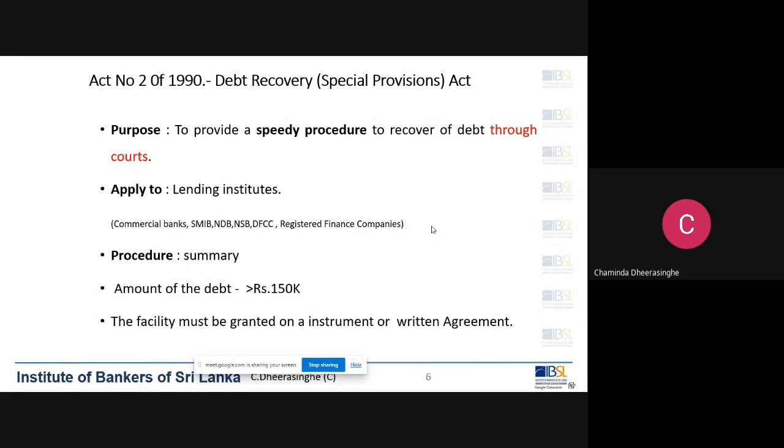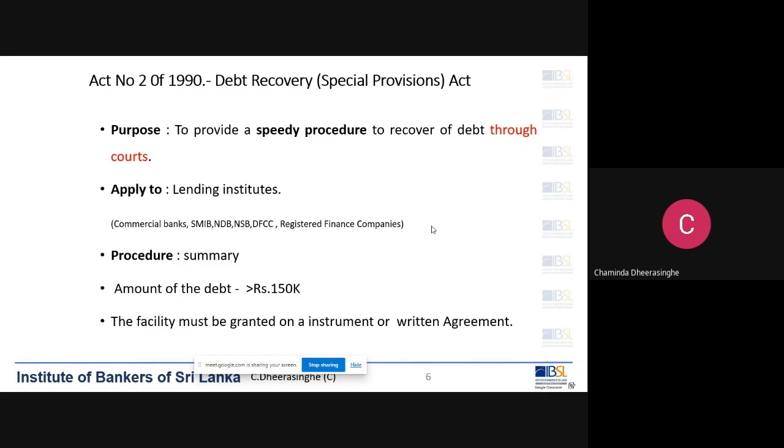Can we file action under debt recovery law for a casual overdraft? We can't file action under debt recovery law, Number 2 of 1990. We can't file a summary procedure action because there is no written agreement.